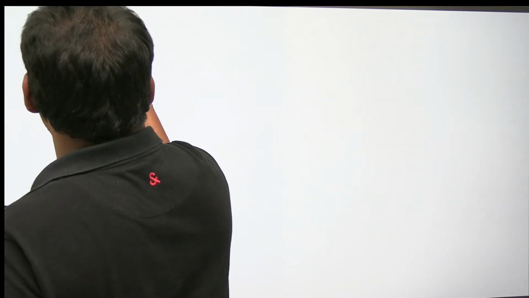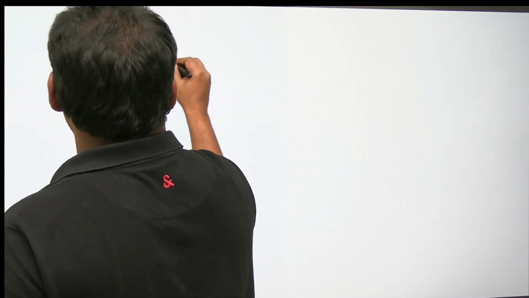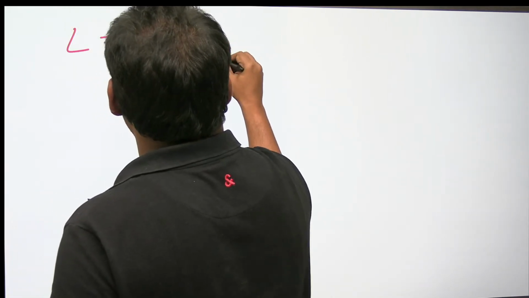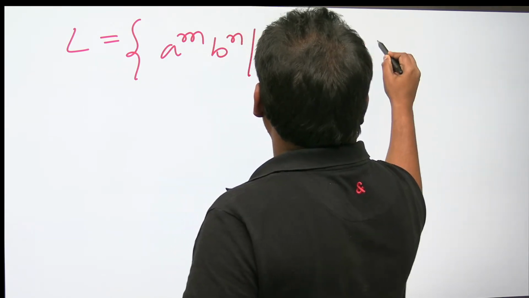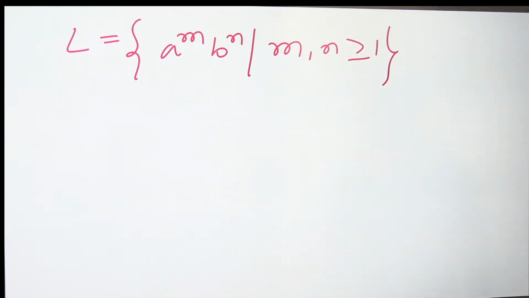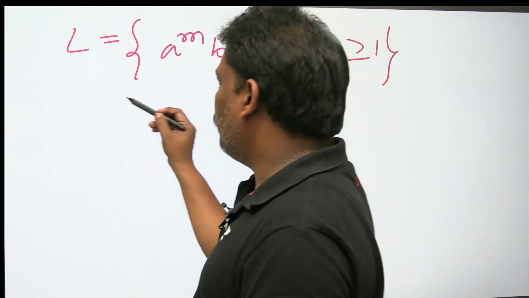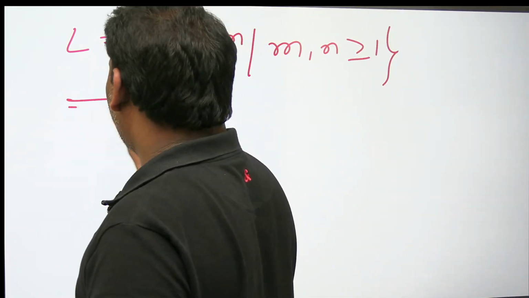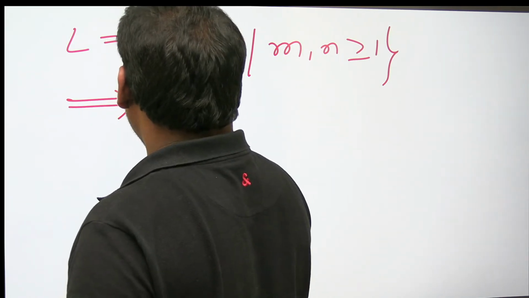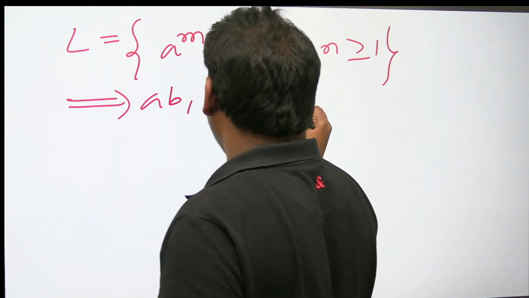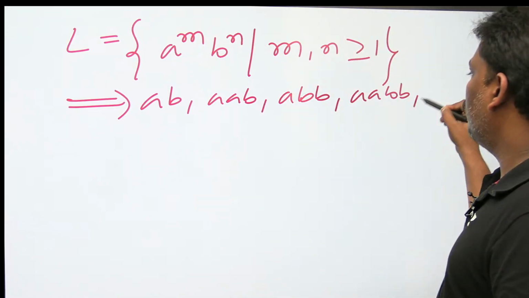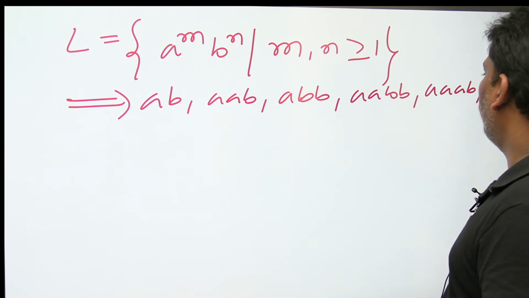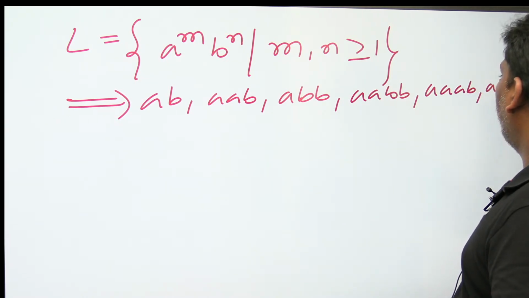Second language: L is equal to a power m b power n, where m, n are greater than or equal to 1. What is the meaning? If you observe clearly, AB is possible, double A single B is possible, single A double B is possible, double A double B is possible, triple A single B is possible, single A triple B is possible, and it goes on like that.